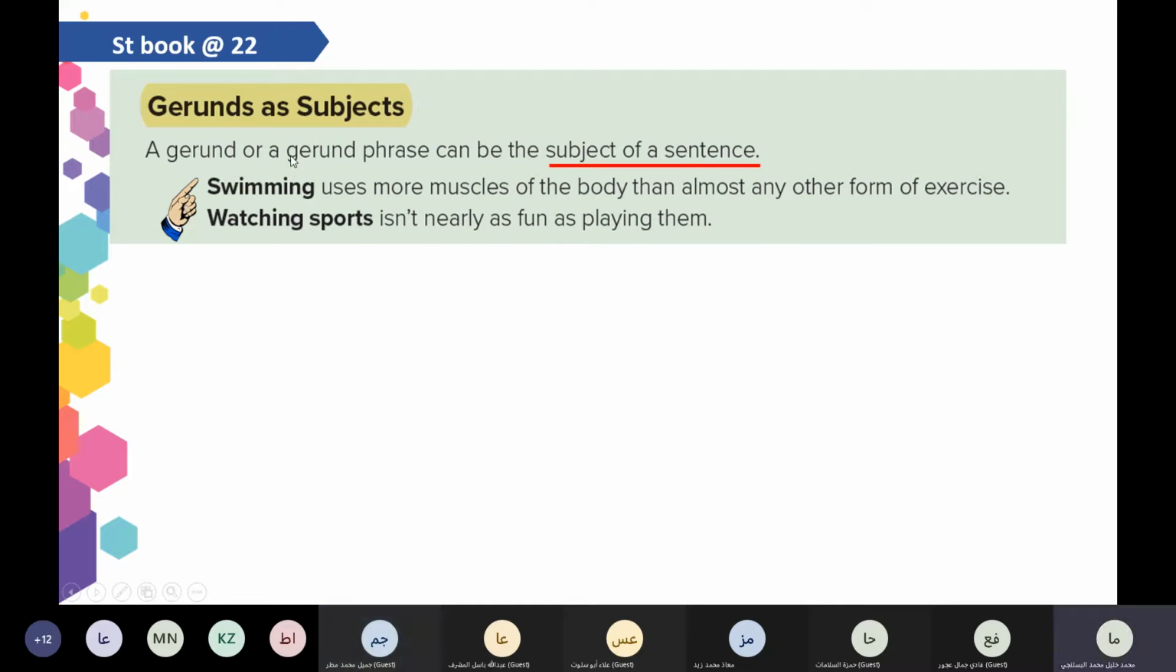Good. So a gerund or a gerund phrase can be used as the subject of a sentence at the beginning, as a noun. Now here we have swimming. It comes from swim with ing, so it consists of a gerund, swimming. So this is a gerund. A gerund phrase is the gerund with another word or words. Watching sports isn't nearly as fun as playing. You realize that these are nouns.